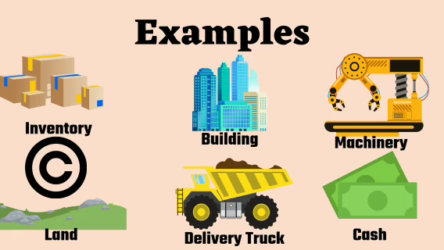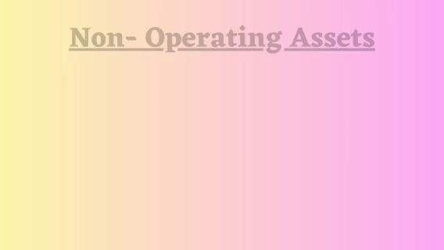As you can observe, all of these assets are really important to carry on the business. For example, building. It is necessary to have a building to set up a business. Machinery is used to produce goods. Cash is the lifeblood of the business, which is needed for carrying on the operation. Therefore, all of these assets are classified as operating assets.